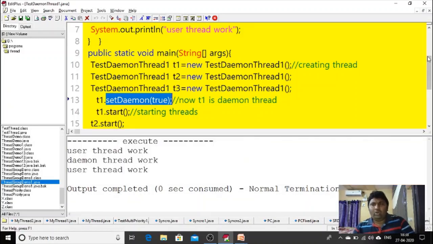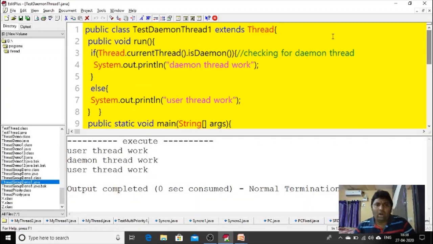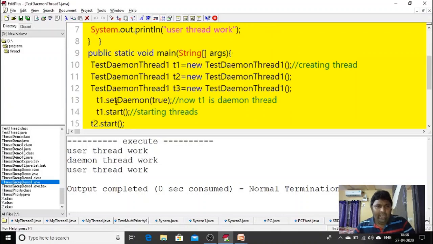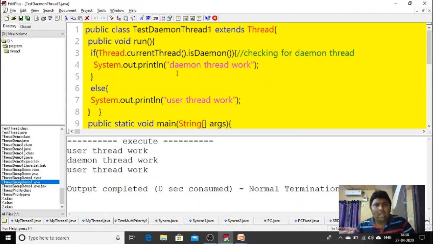So if you want to know whether your thread is a daemon thread or not, how you can know is Thread.currentThread().isDaemon(). This method is going to return us true or false. If your thread is a daemon, it returns true, otherwise it returns false. So this is how we can make our current thread a daemon thread, and how we can determine whether the thread is a daemon or not is with the help of the method called isDaemon.